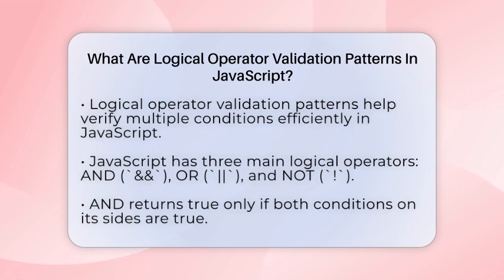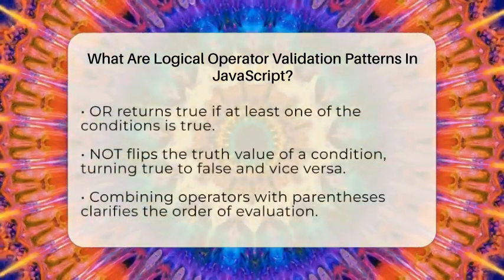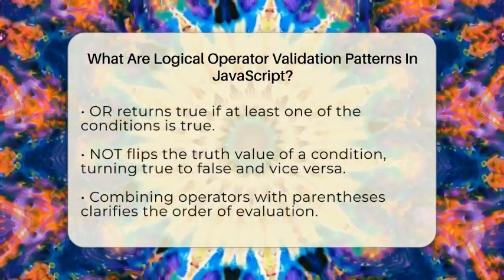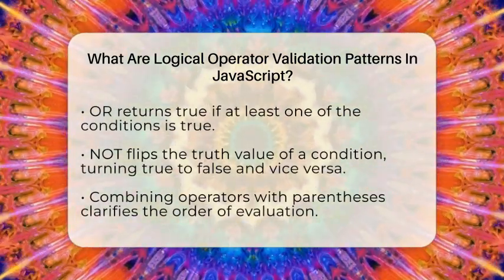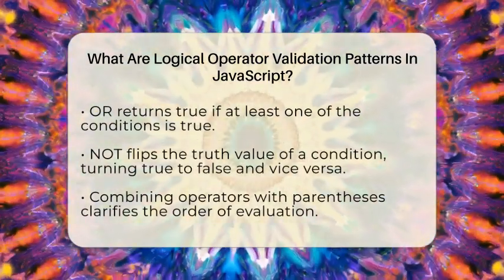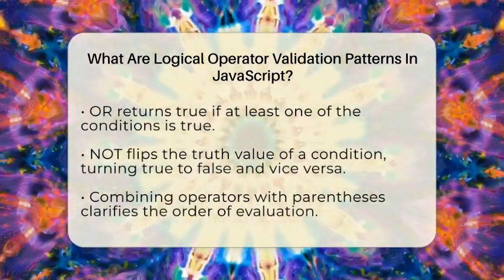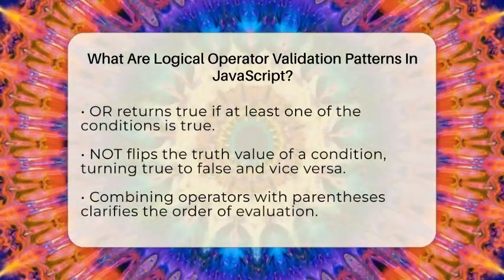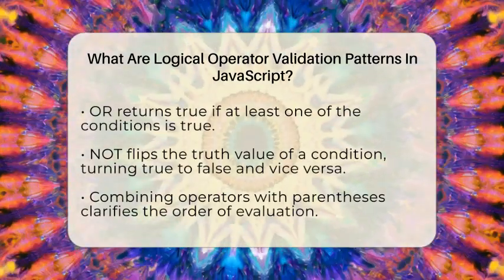The second is OR, written as two vertical bars. It returns true if either condition is true. So, if you want to see if a user is either an admin or a moderator, you'd use OR. The third is NOT, which is an exclamation mark. It flips true to false and false to true. For example, if you want to check if a value is not null, you'd use not null.